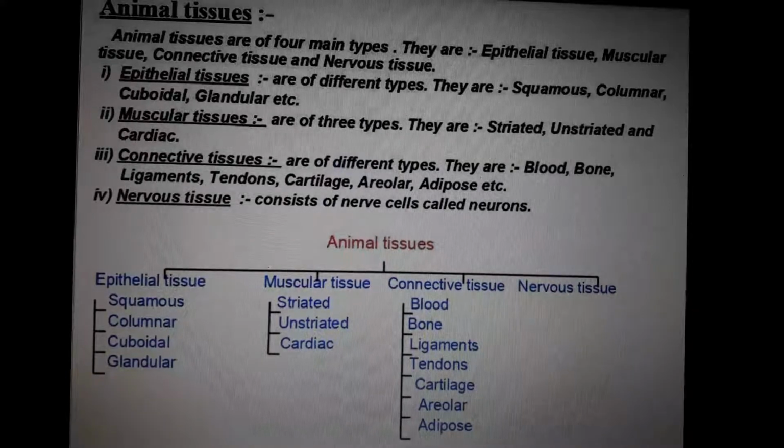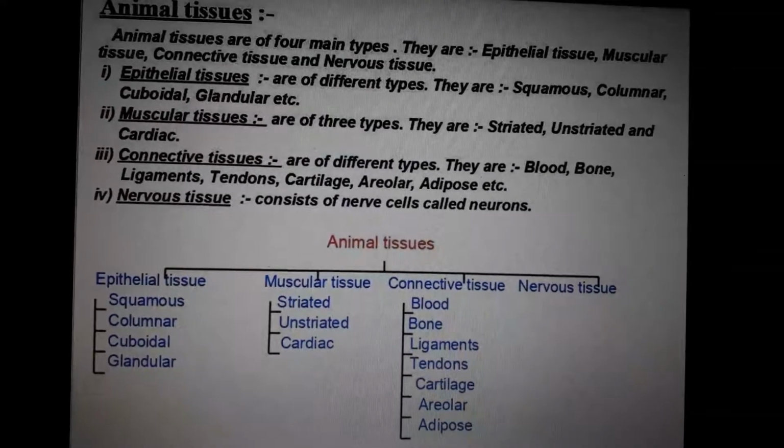How many bones do we have? That's a question. You can comment or tell me the answer on my personal WhatsApp number. Anyway, you studied that before.